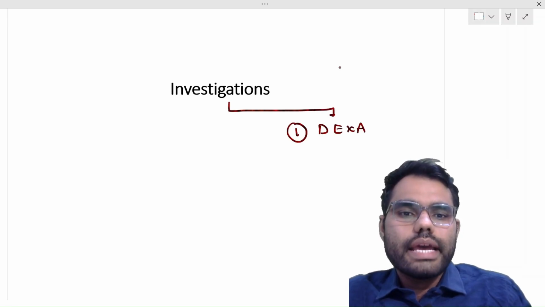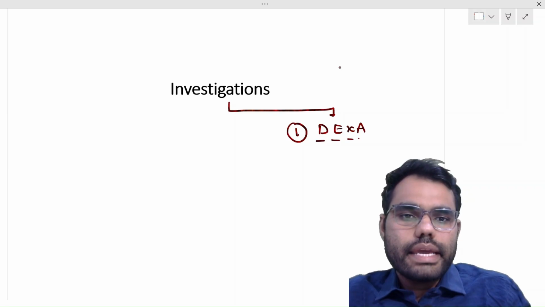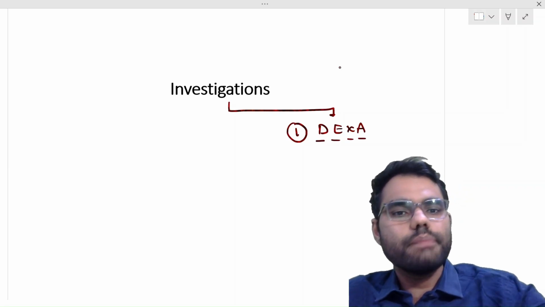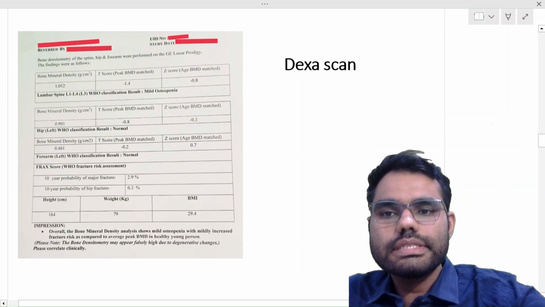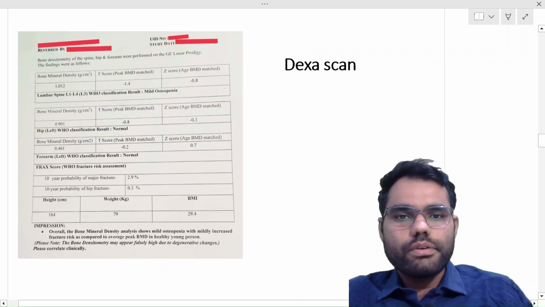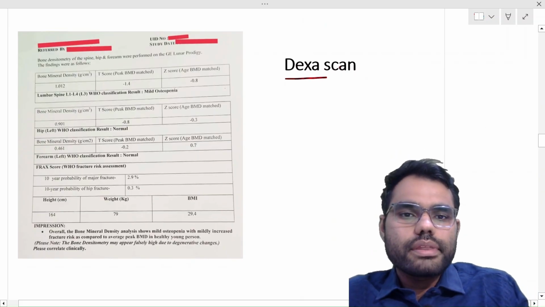So DEXA scan, as we know, is a dual energy X-ray absorptiometry scan which gives us the bone mineral density. So this is a DEXA scan report of a patient. So what does it tell us? It tells us about the T-score.